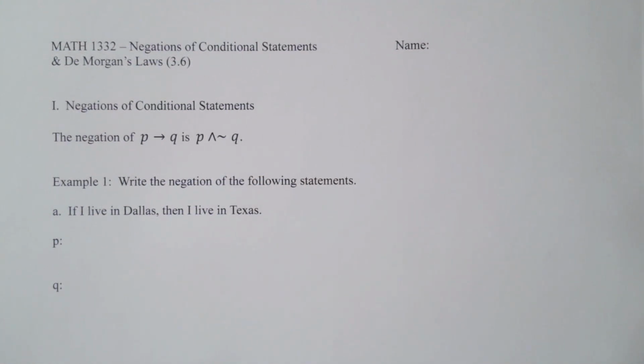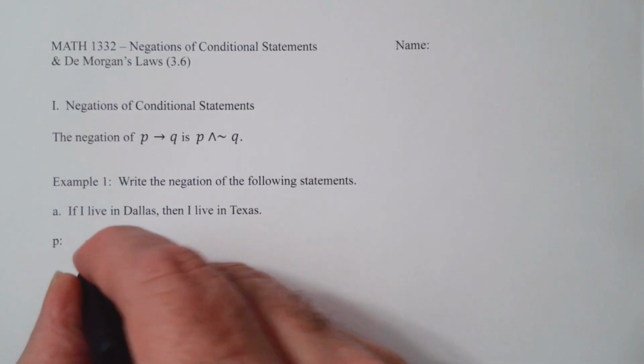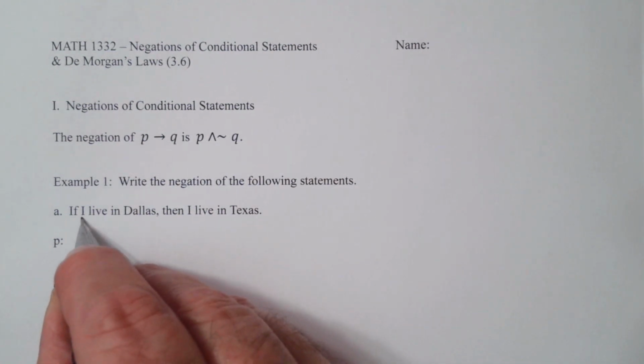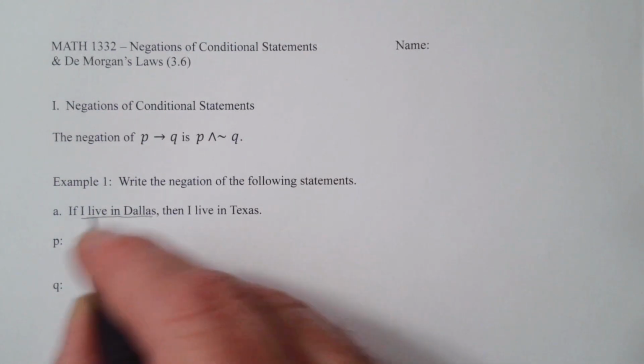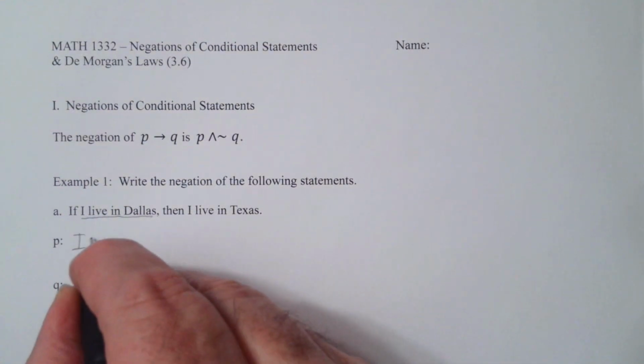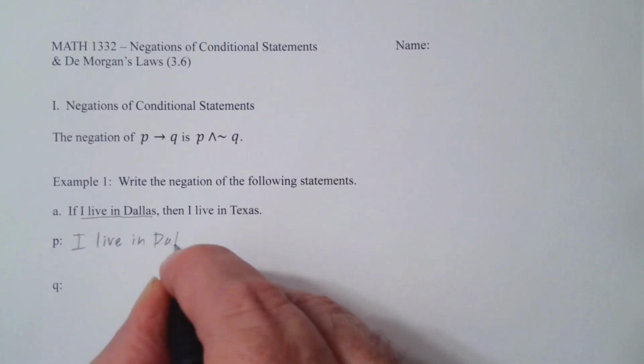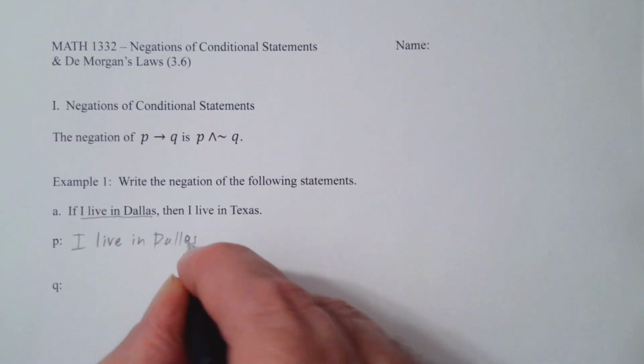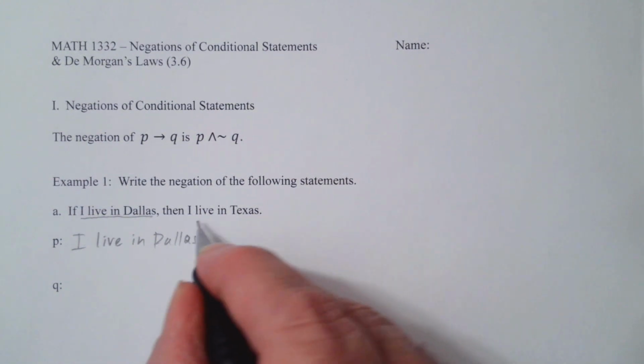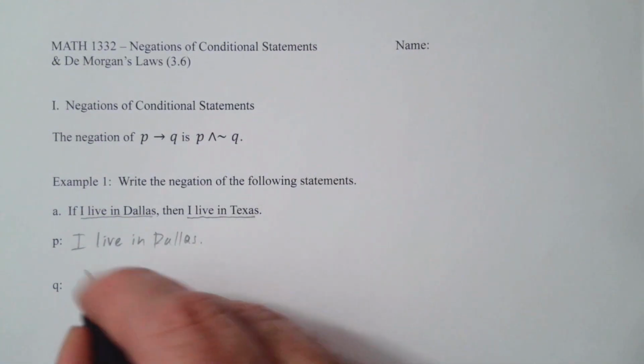So we're going to use that to write the negation of if I live in Dallas, then I live in Texas. So first of all, we have two simple statements here. I live in Dallas, that's going to be P. And then my other simple statement is I live in Texas.